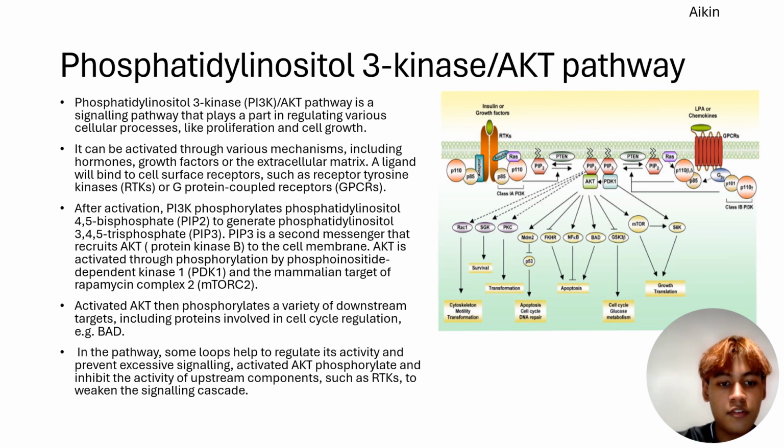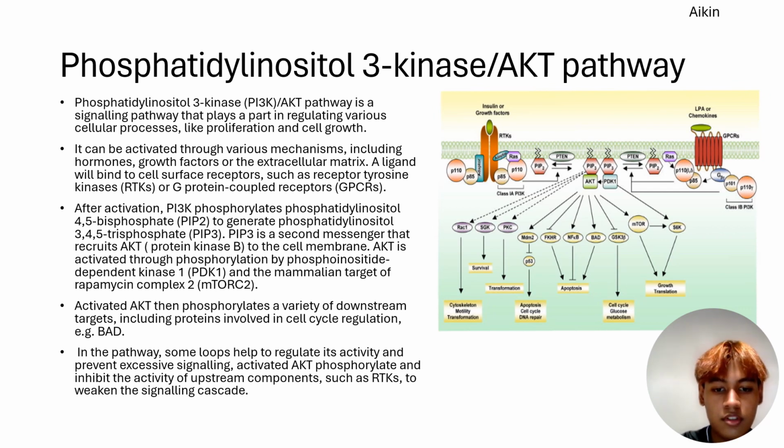In the pathway, there are some loops that help to regulate its activity and prevent excessive signaling. Activated AKT phosphorylates and inhibits the activity of upstream components, such as RTK, which is receptor tyrosine kinases, to weaken the signaling cascade. Okay, the next thing we're going to talk about is the